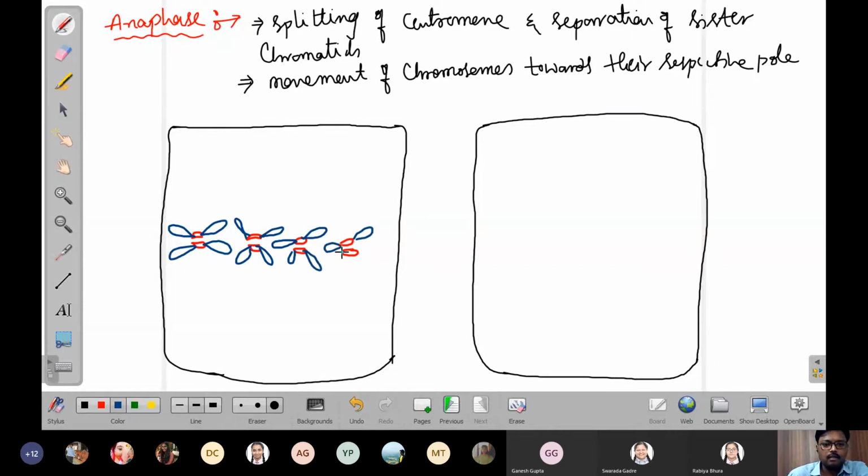That is also most important: the shape of the chromosomes is always different. Here the centromeres are there, and the spindle apparatus is already there.